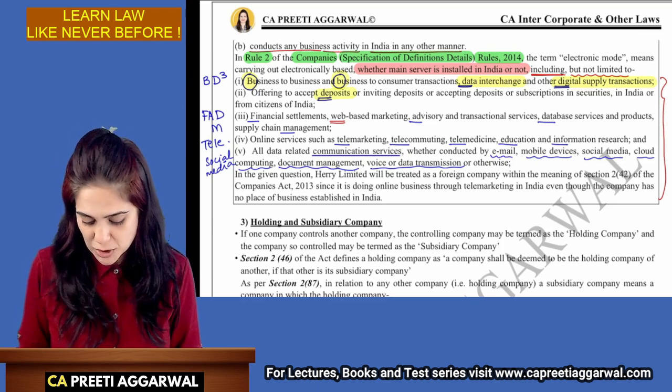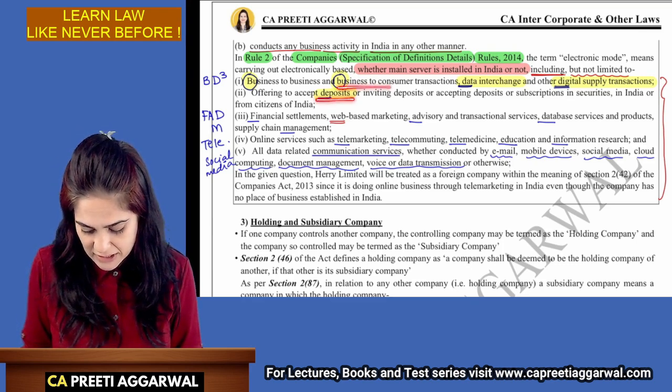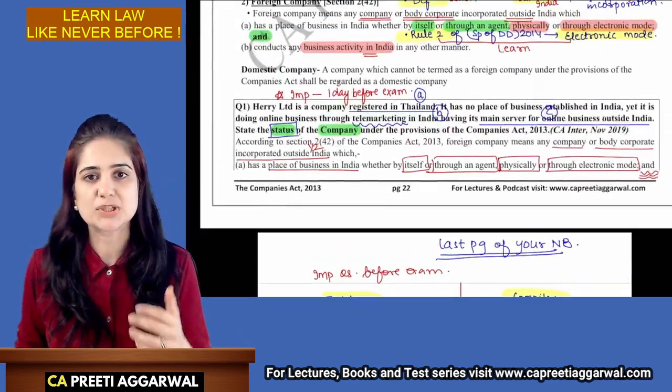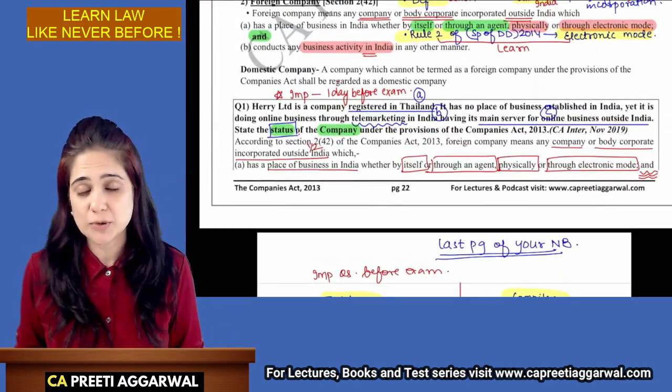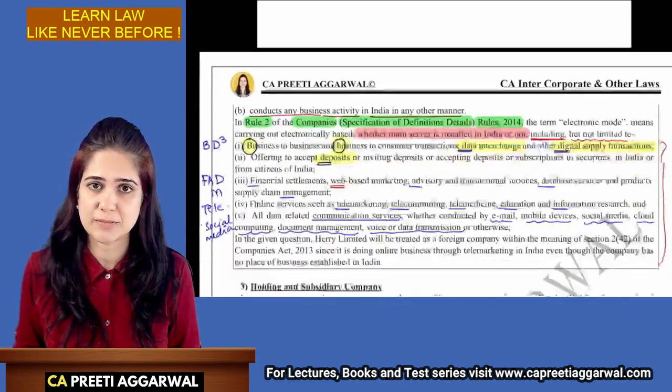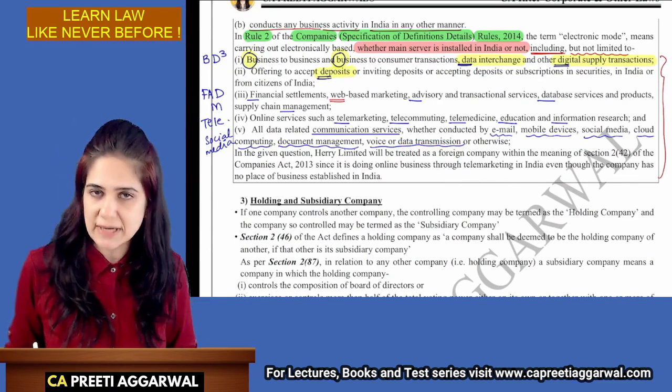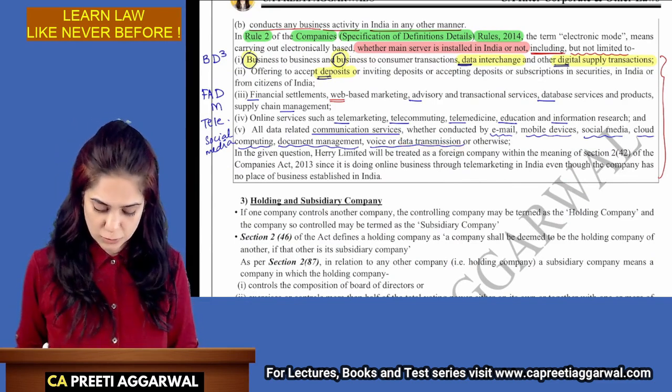Ma'am, do we need to learn each and everything like this? Yes, because they will just give you in the question telemarketing. That's just one of the words used over here. You need to identify whether it is in electronic mode or not. Similarly, they will give you data transmission. So yes, that is also covered under Rule 2.